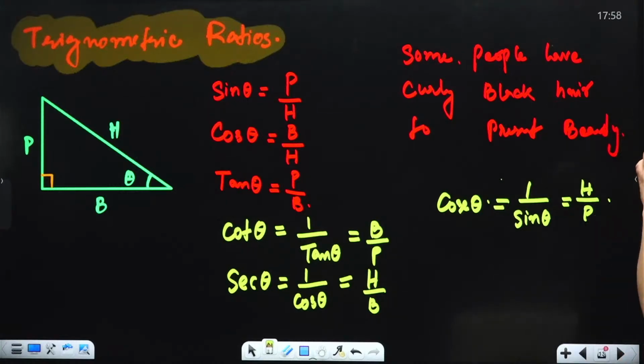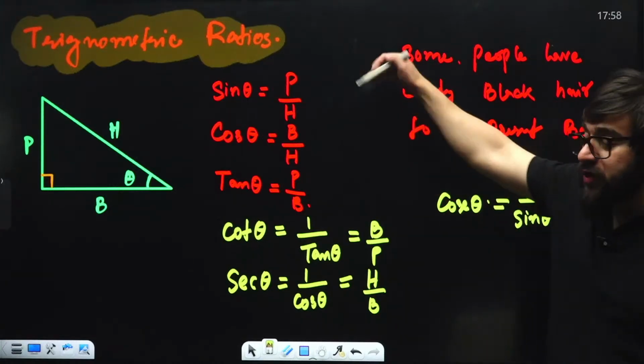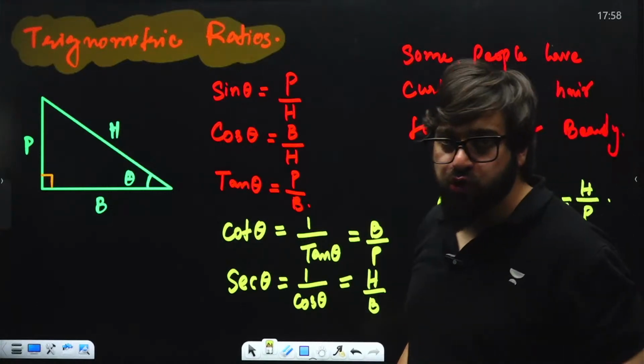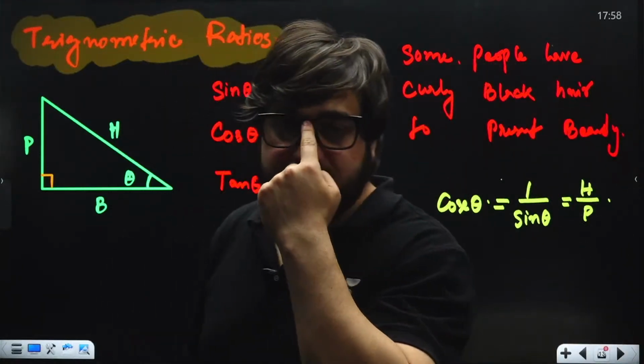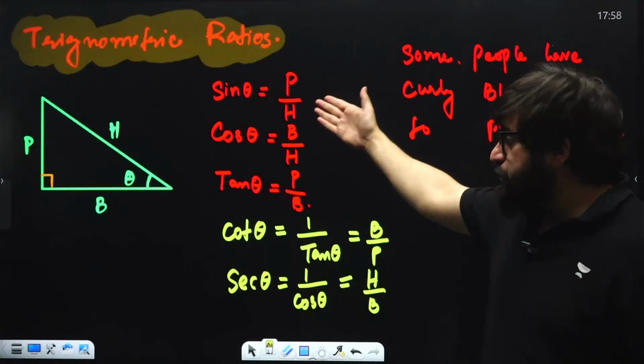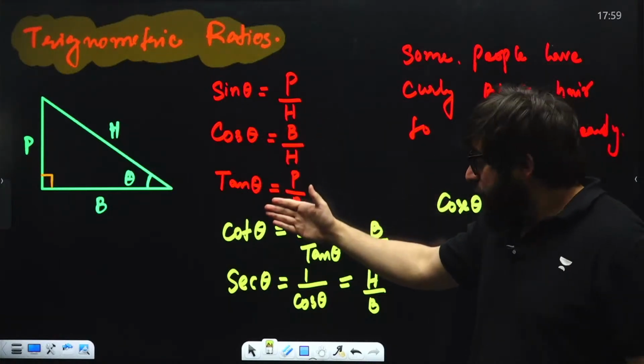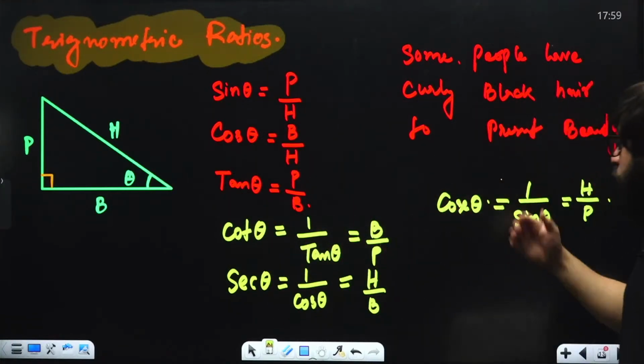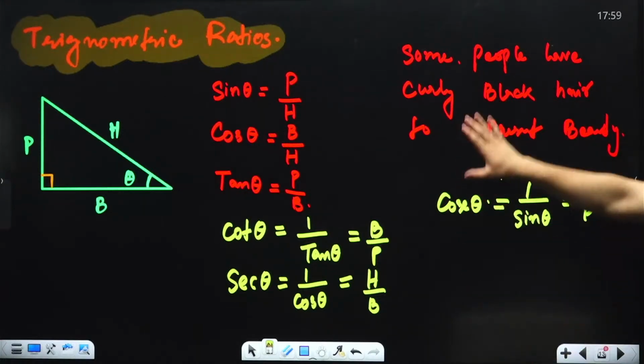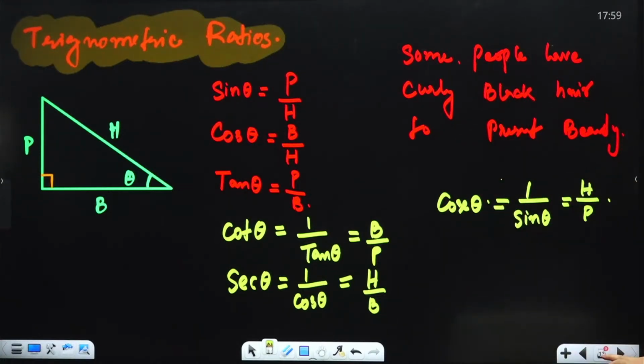Okay, great. So these are what we call the 6 trigonometric ratios that you might have studied in your class 9: sin theta, cos theta, tan theta, cot theta, sec theta, and cosec theta. For this, you will have to remember this over here.